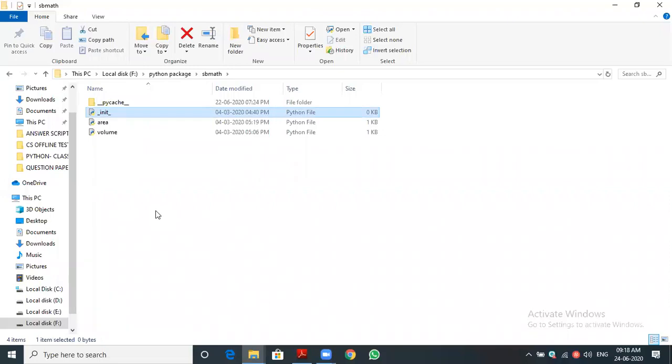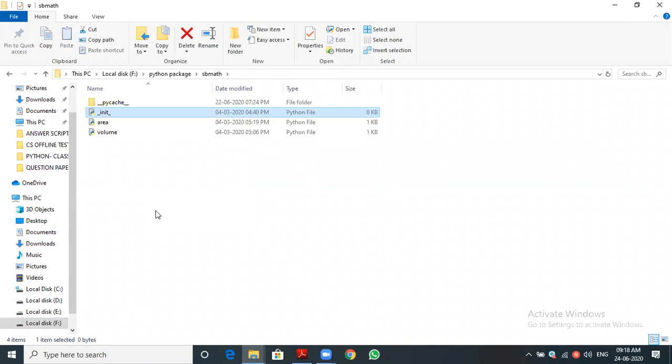What will the initialization file contain, sir? Nothing, an empty file, or else we can define things; it is optional only. We can write our documentation string about the package, how many modules the package contains. About each module, we can write our documentation string as a help function. It is a void function.